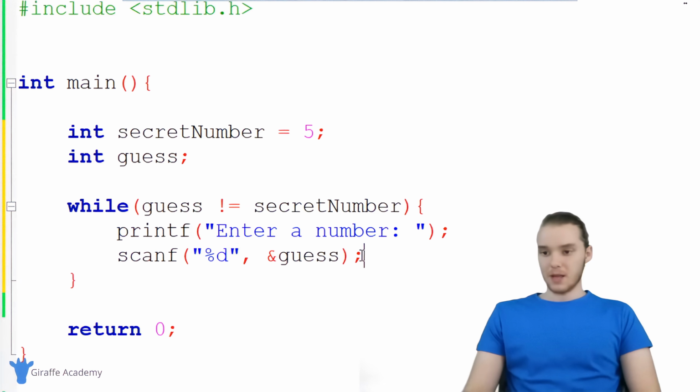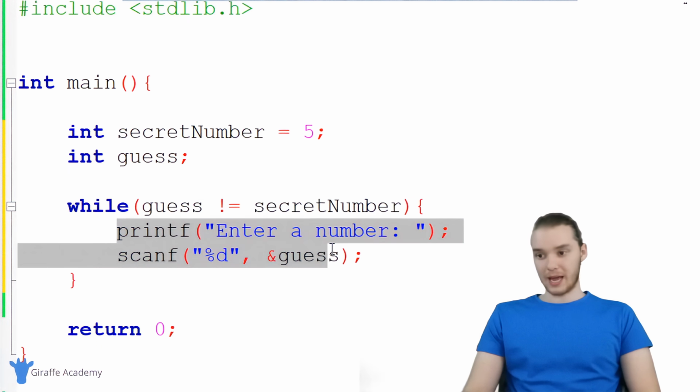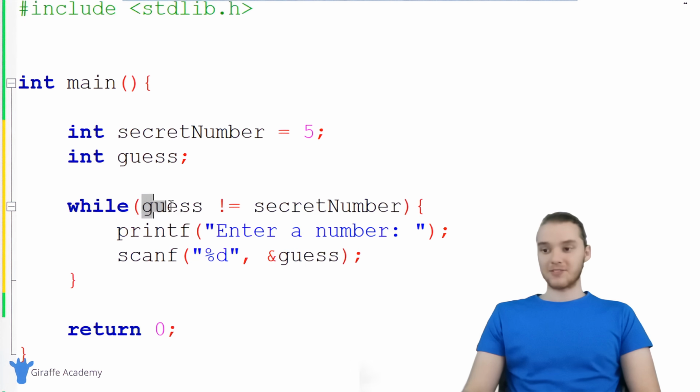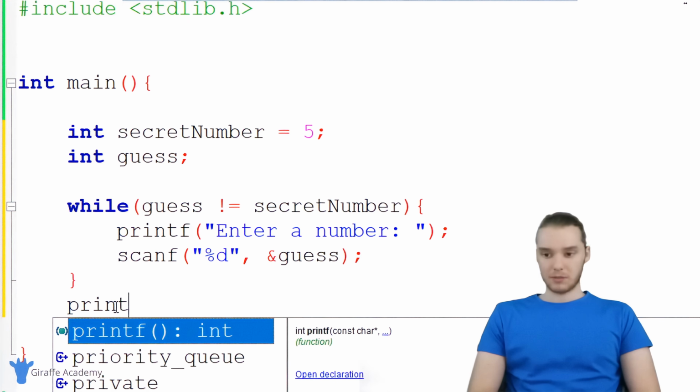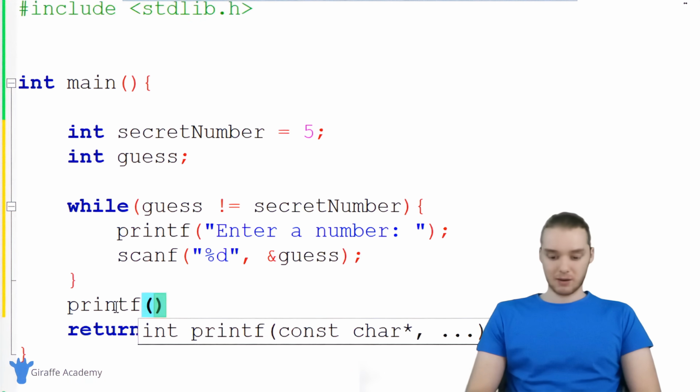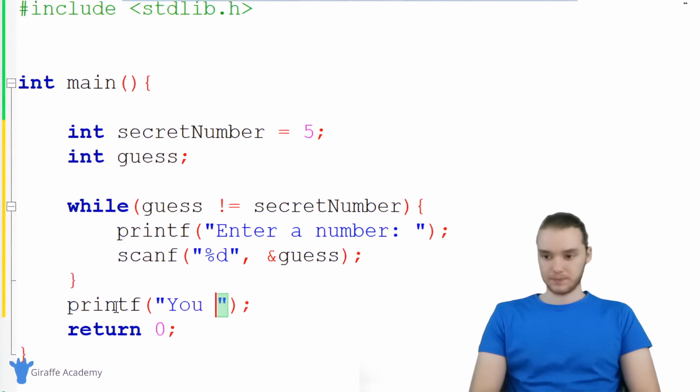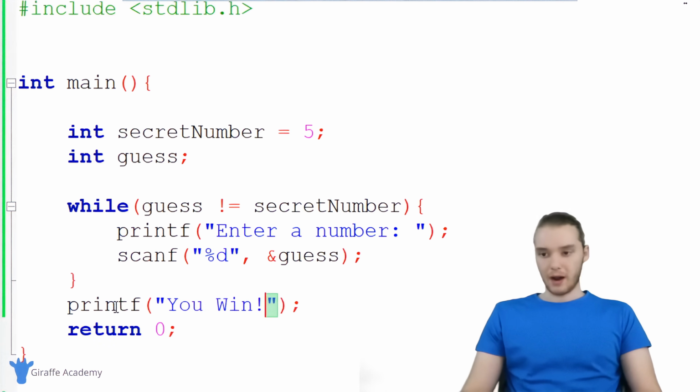And this is going to take whatever integer they enter, and it's going to store it inside of our guess variable. So basically what's happening in this loop is every time through the loop, we're getting a different number, and then we're going to come up here and check to see if it's equal to the secret number. If it's not, then we're going to go through again and keep doing this. But if the guess is equal to the secret number, then we'll break out of the loop, and that means we'll be down here. So I'm just going to print out a success message, and I'll basically just say, hey, you win.